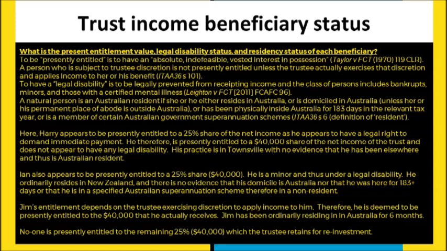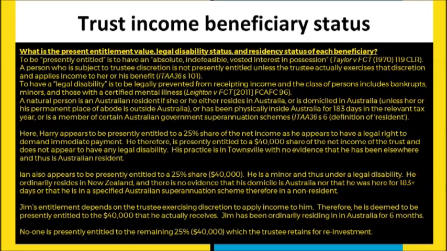25% share of the income because he has this right to demand immediate payment. And he also does not appear to have any form of legal disability. Nothing in the problem scenario suggests this. And his accounting practice is in Townsville. And so there's no evidence that he's non-resident in this particular tax year. And so really this is the simplest of the three statuses in terms of this particular type of tax question.